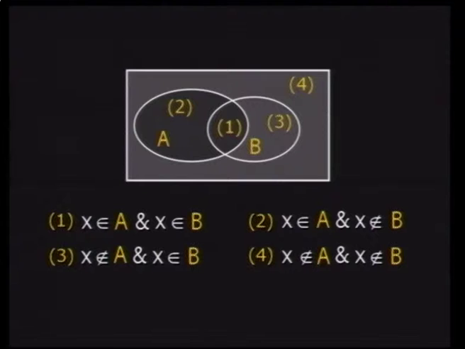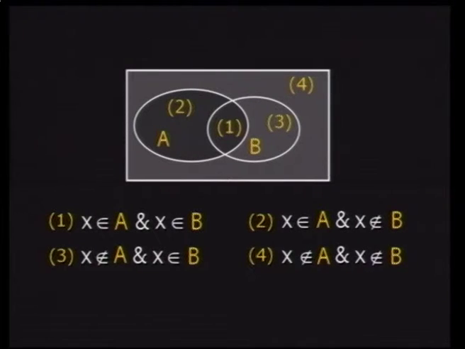When you have two sets, for example, the set of students who have succeeded and the set of students who own cars, and you choose a student at random, either the student has succeeded and owns a car, or he has succeeded and doesn't own a car, or he owns a car and failed, etc. So you have only four possibilities. Either X is an element in A and B, which is the region in between, region 1, or X is an element in A and not in B, or X is not an element in A but is an element of B, and finally, when the student has failed and doesn't own a car, it's neither in A nor in B.